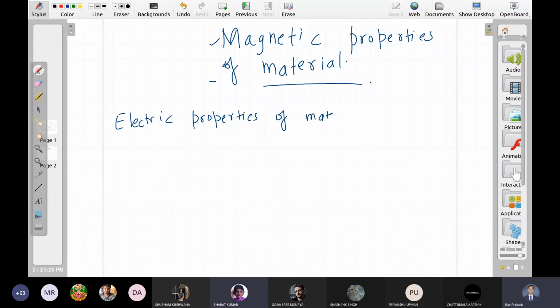Sir, can we say that all the materials produce a magnetic field, but their quantity is less? So that means all the materials produce a magnetic field, right, sir? Yes. But the effect is so small that it is difficult to measure. But yes, they produce a non-zero magnetic field. Okay, sir. Thank you.